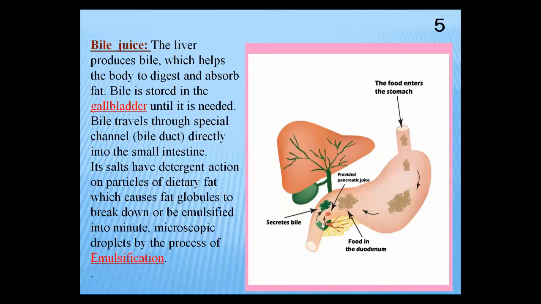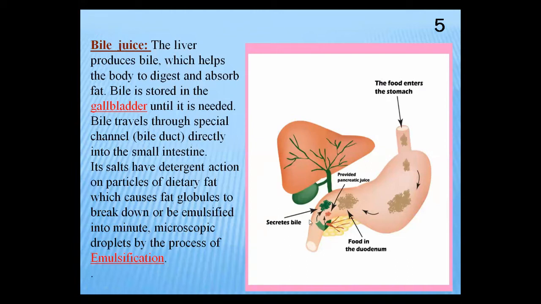Why, beta? Because the chyme coming from the stomach is acidic in nature because of the action of acid. So these salts provide an alkaline medium and reduce the acidic nature of the chyme. And the second function of bile juice is emulsification.